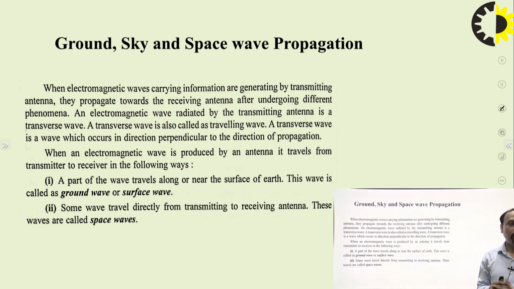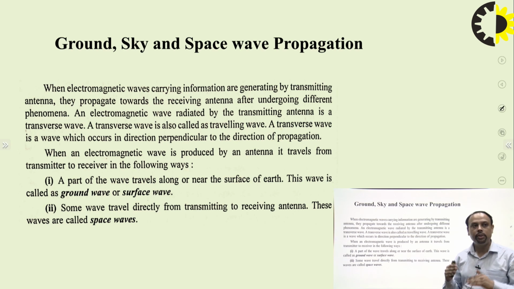In sky wave propagation, the wave goes into the sky, very deep into the ionosphere, and due to the change in the electron density of the ionosphere, some mechanism takes place which reflects the wave back to the earth. With the help of sky wave propagation, we can use the ionosphere to transmit the wave for a long distance. Generally the distance for the ground wave is short, but for the sky wave it is very large.